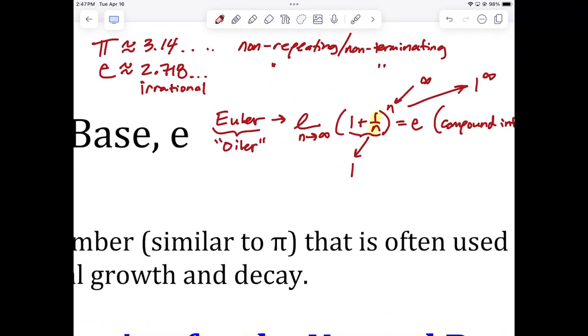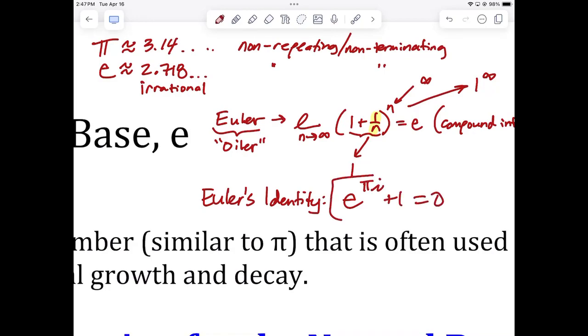In fact, there is a formula called Euler's identity, which is my favorite equation of all time. Do y'all have a favorite equation, or am I the only nerd in here, huh? e to the pi i plus 1 equals 0. This is an equation that is not only true, but it relates pi to e, to the imaginary unit, to addition and multiplication and exponentiation, and the identity element of addition, which is 0, and the identity element of multiplication, which is 1. It relates them all together in this simple but beautifully elegant little equation.